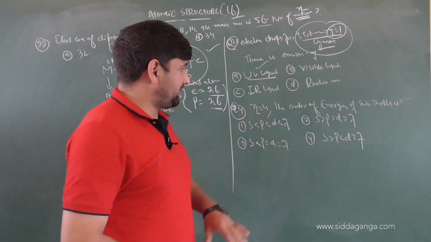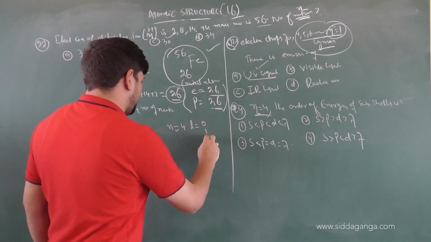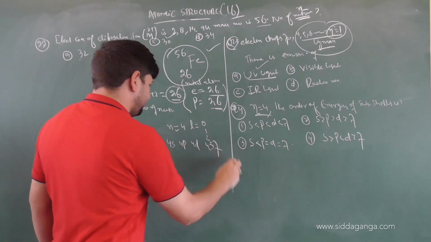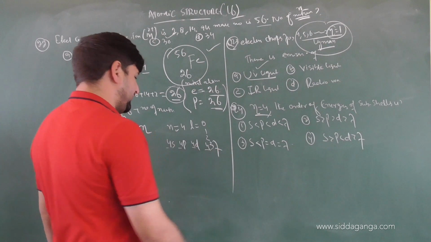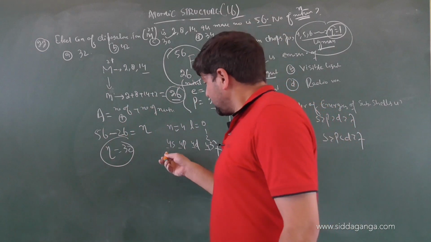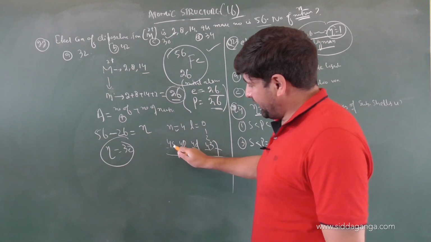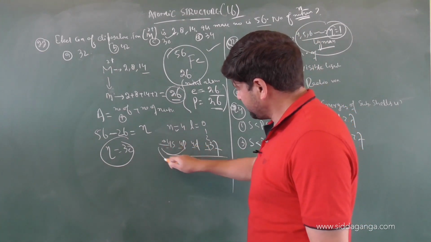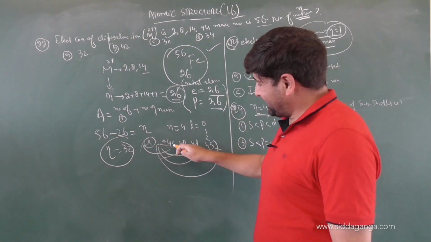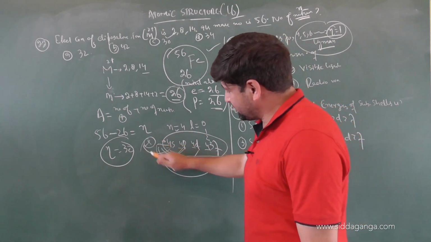Now, if the principal quantum number is the same, what is the n value mentioned to you, children? n equals 4. What is the l value? 0, 1, 2, 3. That is 4s, 4p, 4d and 4f. The principal quantum number is the same. Now we have learnt already that, on average, the s subshell of a given principal quantum number is found closest to the nucleus. So s is very close to the nucleus compared to p, d and f, because out of the same principal quantum number subshells, it is found closest to the nucleus.